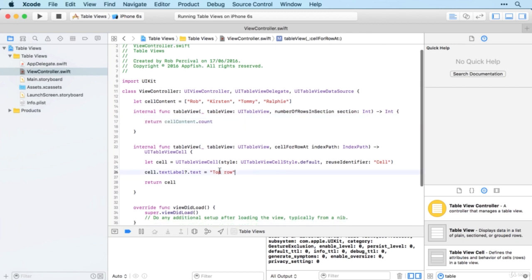And then all we need to do is make sure that the content of each of these values within the array displays on the appropriate row on the table.